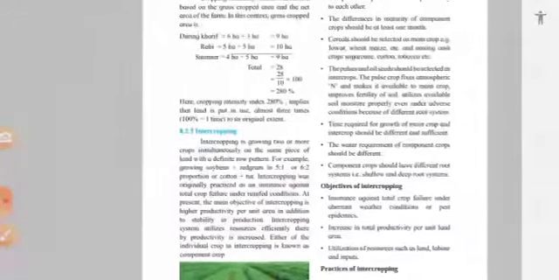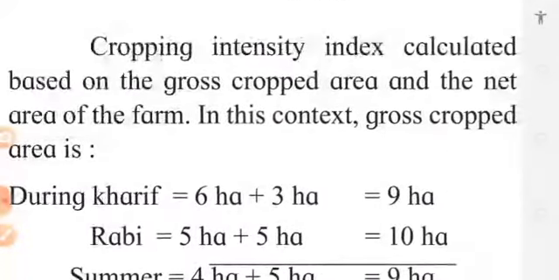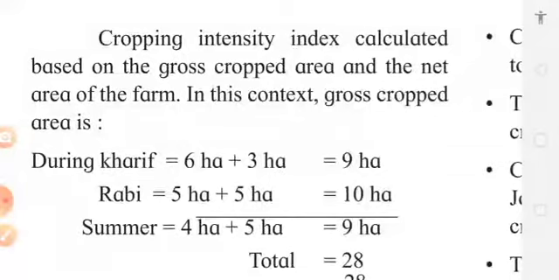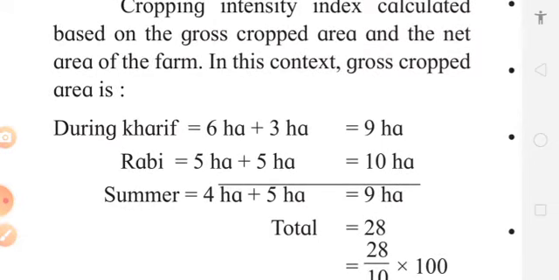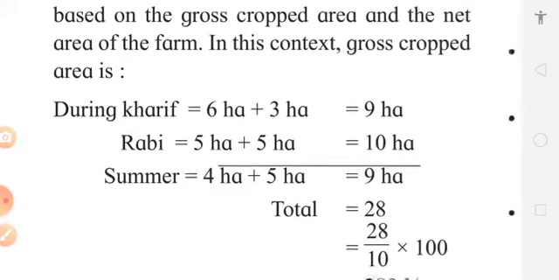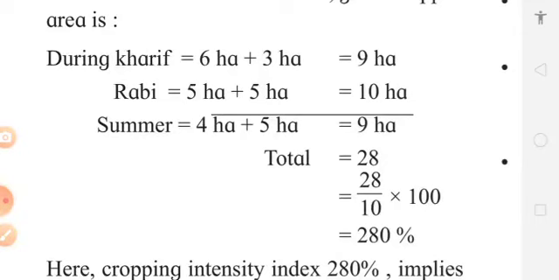How is it to be calculated? Let us have a look at the figures given here. This cropping intensity is calculated based on the gross cropped area and the net area of the farm. The farmer has only 10 hectares of land. Now he has taken different crops.